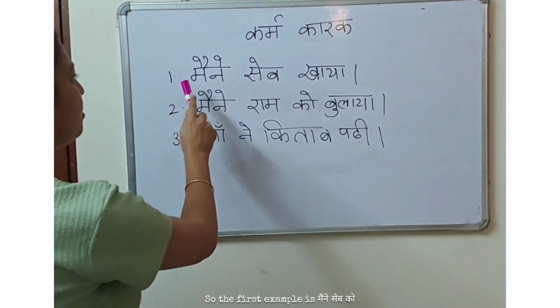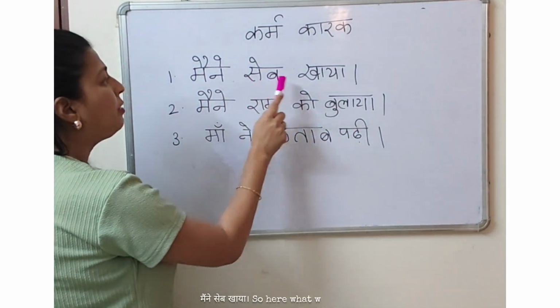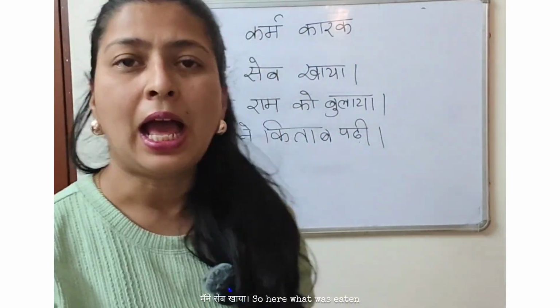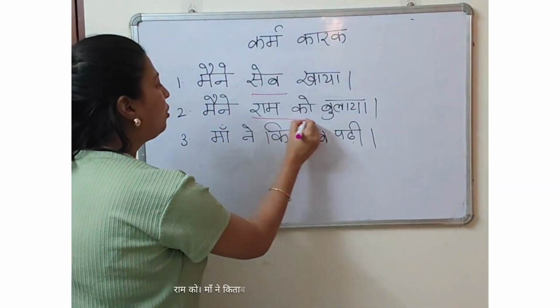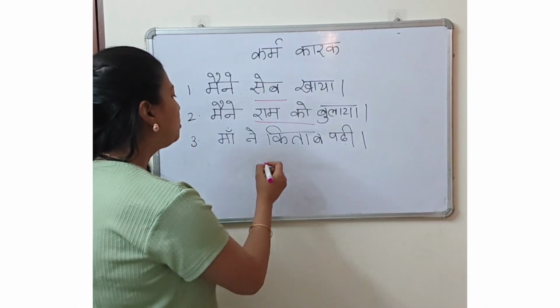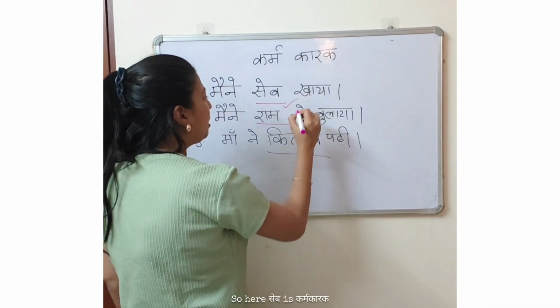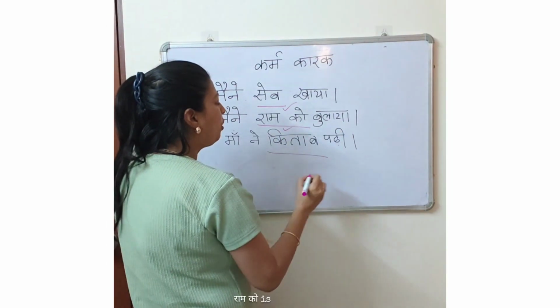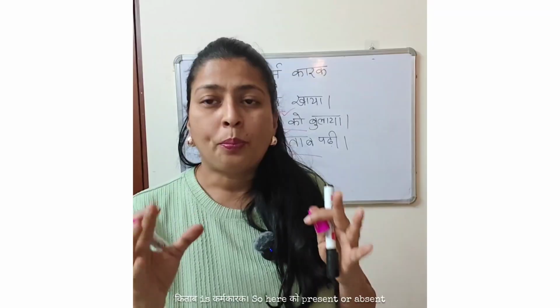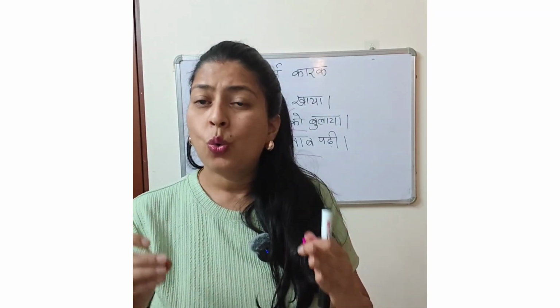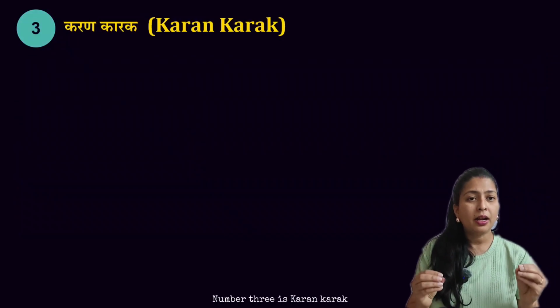Let's understand more with the help of examples. So the first example is मैंने सेब खाया. So here what was eaten? Apple. Then मैंने राम को बुलाया. Whom was called? राम को. माँ ने किताब पढ़ी. What was being read over here? So किताब. So here सेब is कर्म कारक, राम को is कर्म कारक and kitab is कर्म कारक. So here ko present or absent, whoever receives the action, ask what or whom. That's your karm karak.